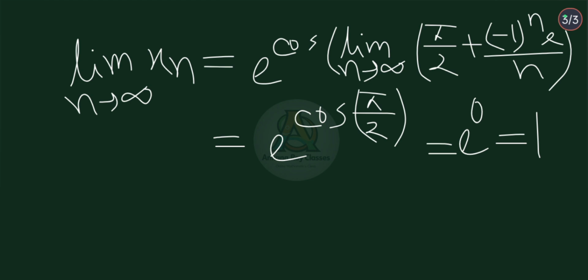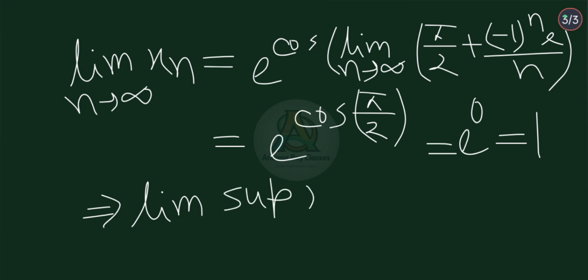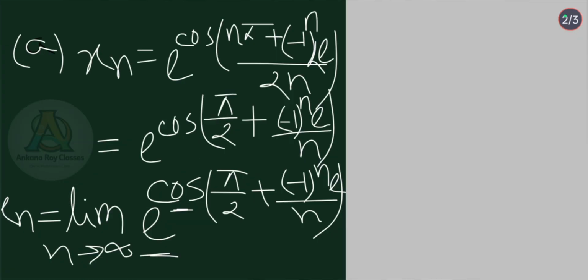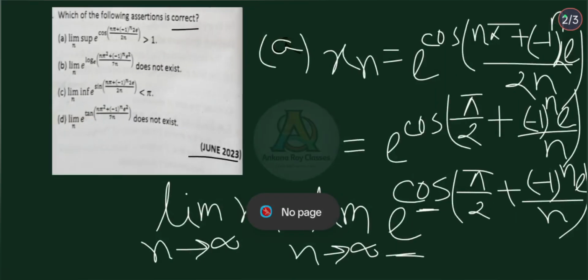Therefore, the limit of that sequence exists. Therefore, limit superior of xn is equal to limit inferior of xn, which is equal to limit xn, and which is equal to 1. What is given in the option? The option says that this limit superior is greater than 1, which is false because limit superior is equal to 1. Now, next option B.